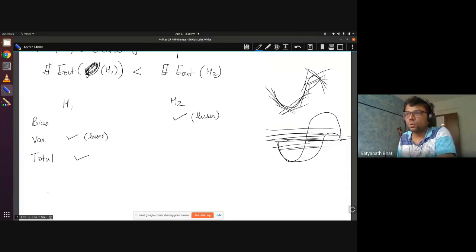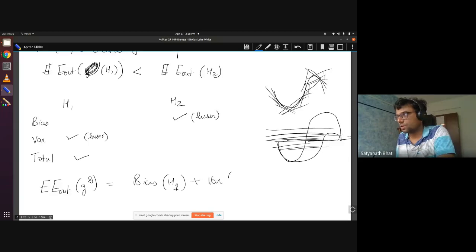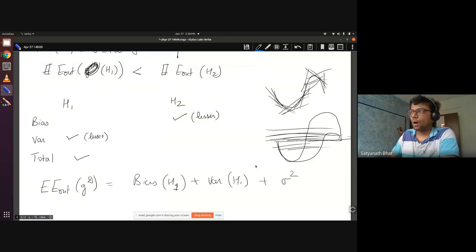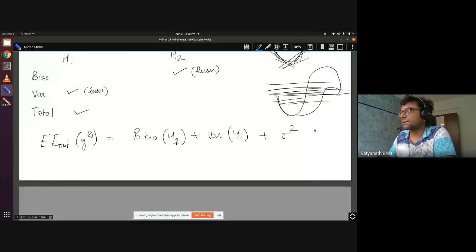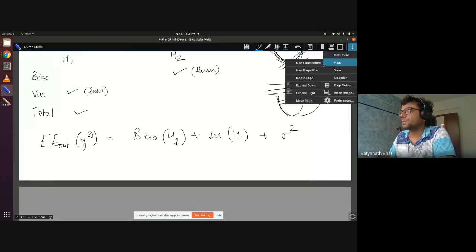So if I were to again write down the expected value of E out of GD is equal to bias of H1 plus variance of H1 plus sigma squared. Okay, so now how each of the things affects. So if I choose a more complex model, what happens? Let me write in the next page.